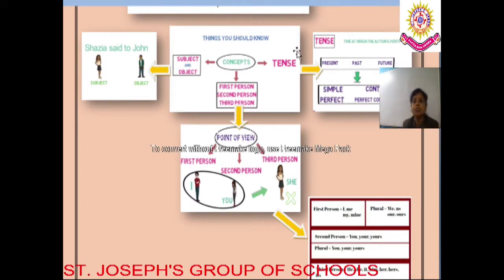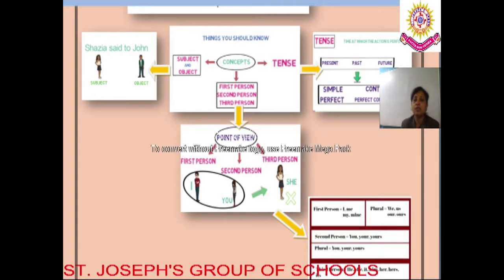The third concept is tense. We must remember what time the action would have been performed. That time must be remembered, because depending on that time the tense form will change. So here: present tense, past tense and future tense. We all remember that there are three types of tenses.